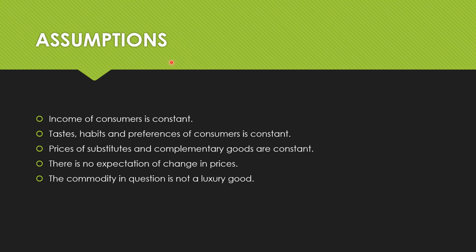Now let's understand the assumptions behind the law of demand. So the law of demand has got many assumptions. Some of the assumptions of law of demand are that income of the consumers is constant. So the income of the consumers is not changing, it is constant. The taste of the consumers is constant. The habits of the consumers are constant. The preferences of the consumers are constant. The price of substitutes is constant. The prices of complementary goods are constant. So why are all these things kept constant? All these factors are kept constant because all these factors have an impact on demand, and we want to study the impact of only price on demand.